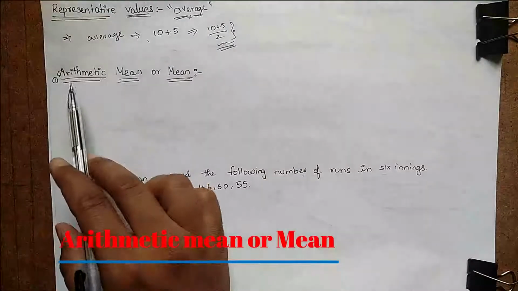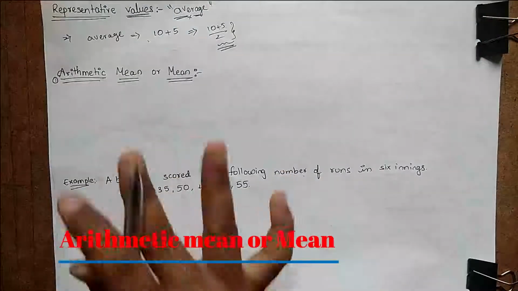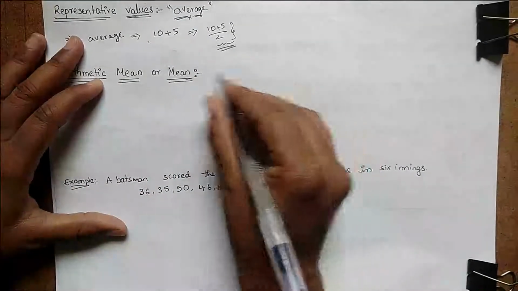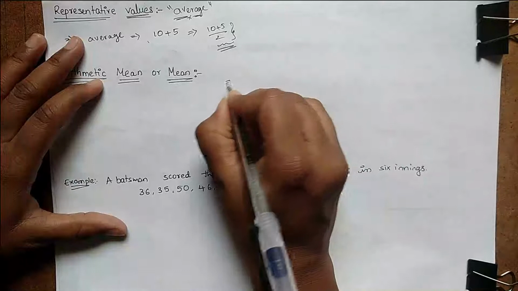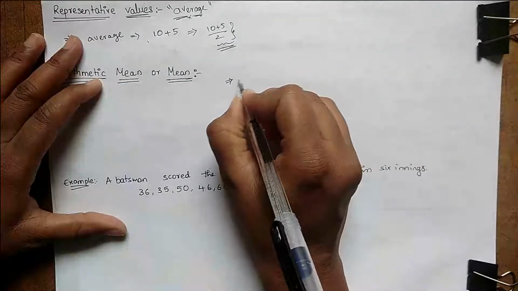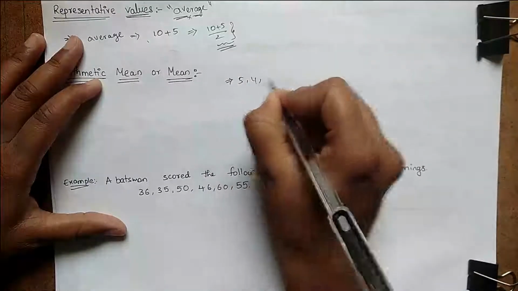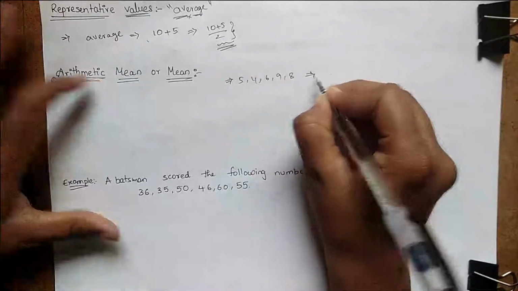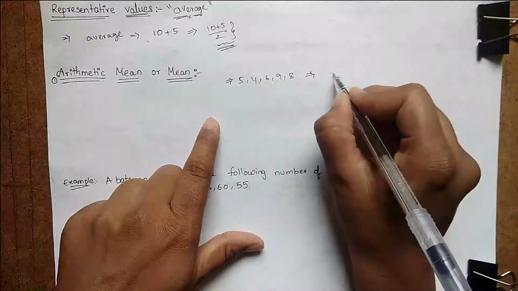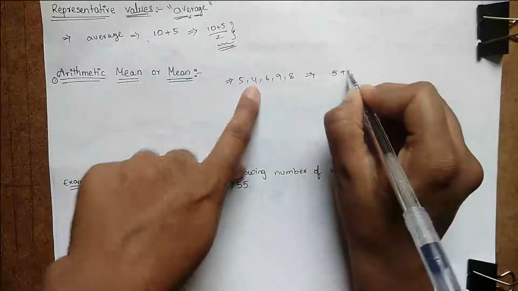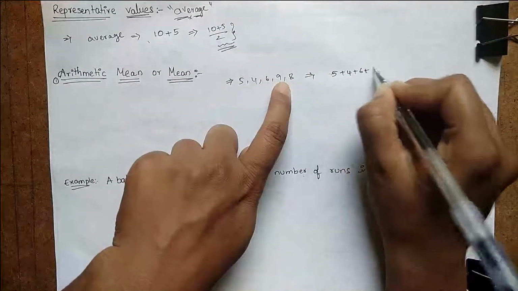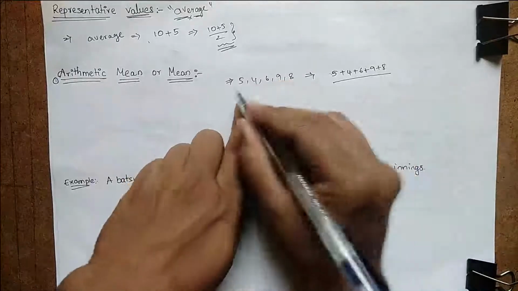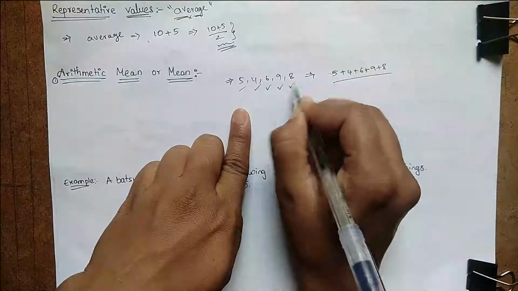Here coming to the arithmetic mean or mean: if in your class there are people who marked 5, 4, 6, 9, 8, and you calculate the mean, it is the sum 5 plus 4 plus 6 plus 9 plus 8 by 5.